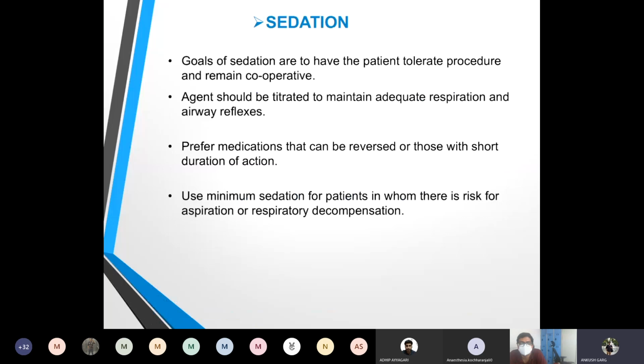After that, we take the patient into the operation theater and connect the IV line and the monitors. I'm just asking the sequence of blocks. You told us 2-3 blocks. In which sequence will you perform them? Okay, ma'am. First, we will give the glossopharyngeal block, then the superior laryngeal, and then the transtracheal.